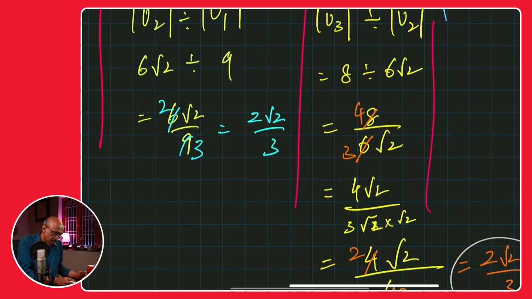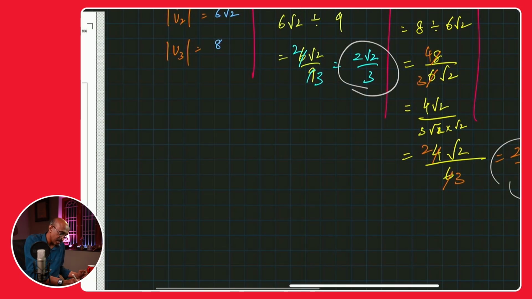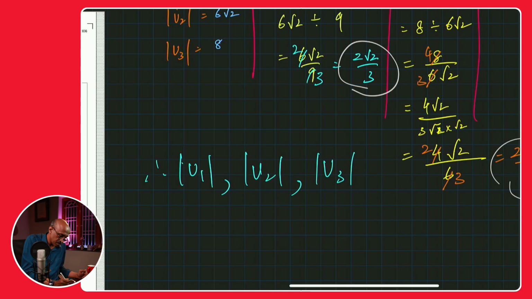This is the ratio of the third to the second, and this is the ratio of the second to the third. Both times the ratio is the same, and then we can say that therefore U1, U2, U3, and so on, dot dot dot.